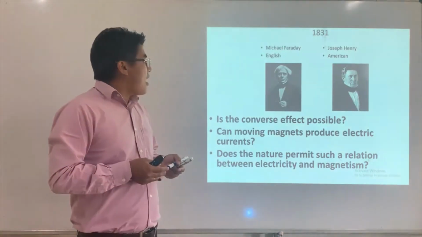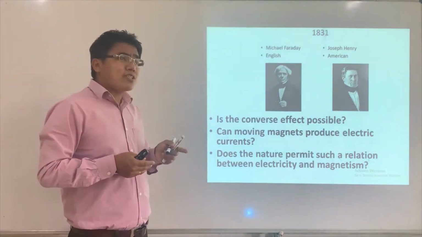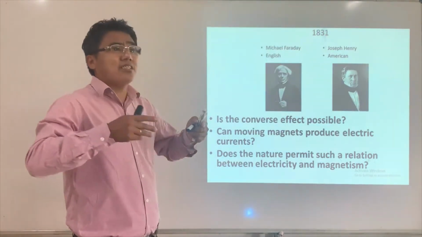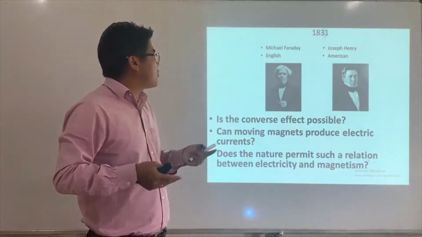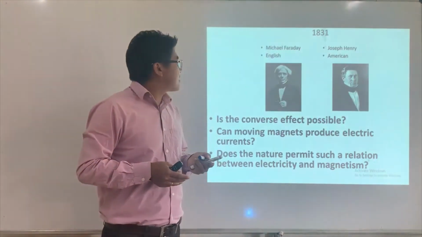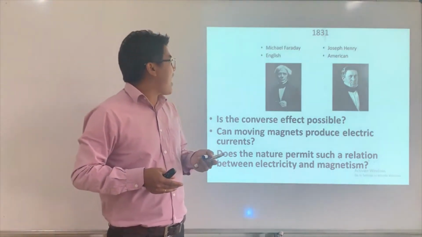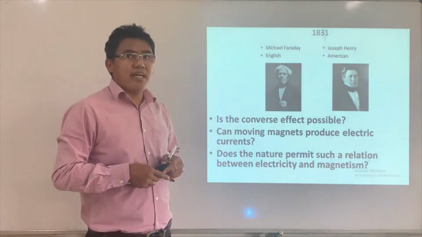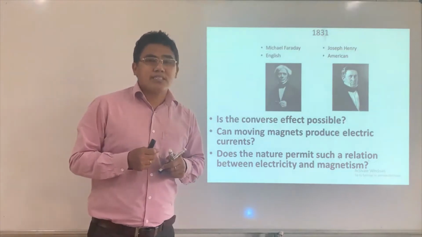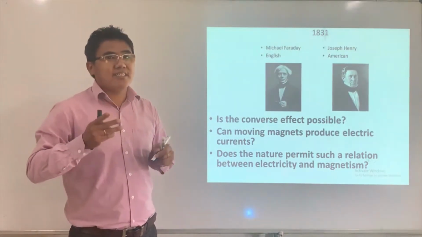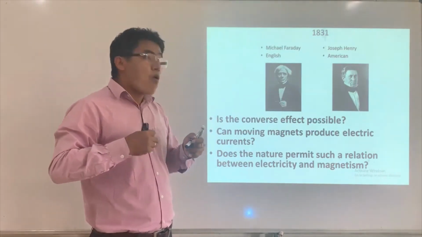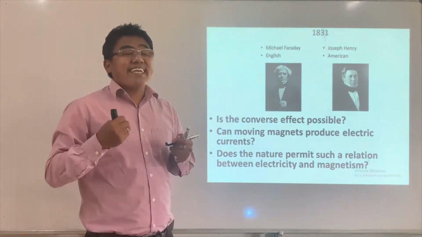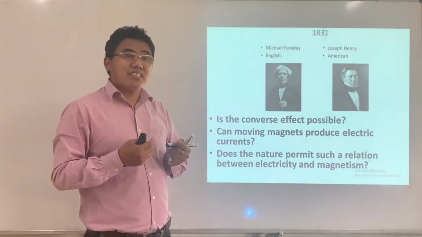All these questions are some kind of challenge, right? This challenge was taken by two physicists, Michael Faraday and Joseph Henry. They boldly took this challenge and said that nature looks very symmetric, so moving magnet can produce electric current in a circuit.